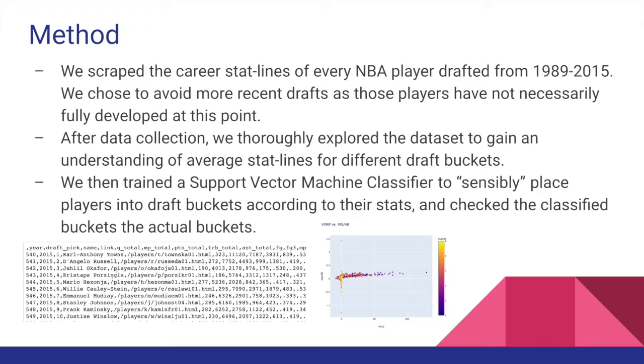Our method. We first scraped the career stat lines of every NBA player drafted from 1989 to 2015. We chose to avoid more recent drafts because those players have not fully developed yet, and we avoided earlier drafts because those drafts were more than 2 rounds long. After data collection, we thoroughly explored the data set to gain an understanding of average stat lines for different draft buckets, and we then trained a support vector machine classifier to sensibly place players into draft buckets according to their stats, and check the classified buckets and the actual buckets.